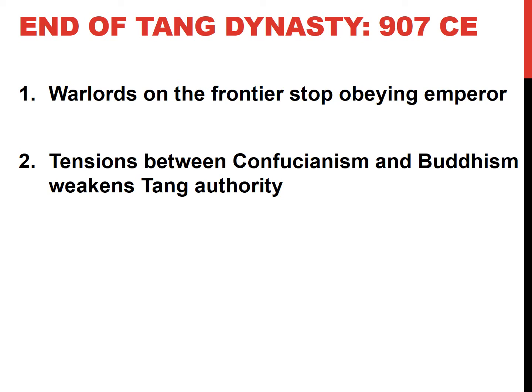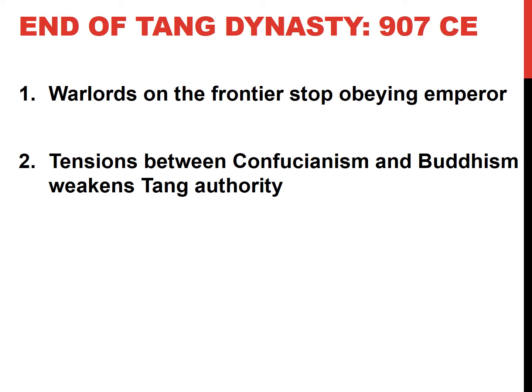Here's why Confucianists hate Buddhists. Confucianists hate Buddhists because of two reasons. One, Buddhists are monks. That means they're celibate. They don't engage in sex, they don't get married, and they don't have children. Two, they live separate from everybody else in monasteries, and they don't really interact with other people. The Confucianists are like, wait a minute. Do you think you're better than us because you live separate from us? Confucianism values people being part of the government and the society. Hello, filial piety, guys. Filial piety requires them to have children. So they must have children.